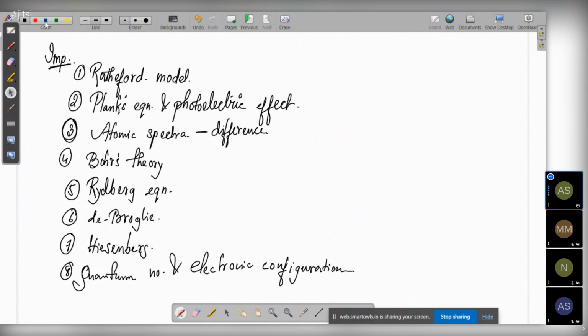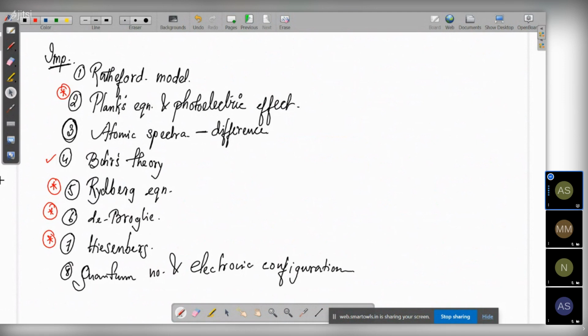So numericals can come from the Rydberg equation, de Broglie, Heisenberg, Planck's equation, and photoelectric effect. So these are the main topics from where you can get numericals. And also there is a slight chance that you can get a numerical from Bohr's theory also. So these are the important things that you need to know from the chapter.